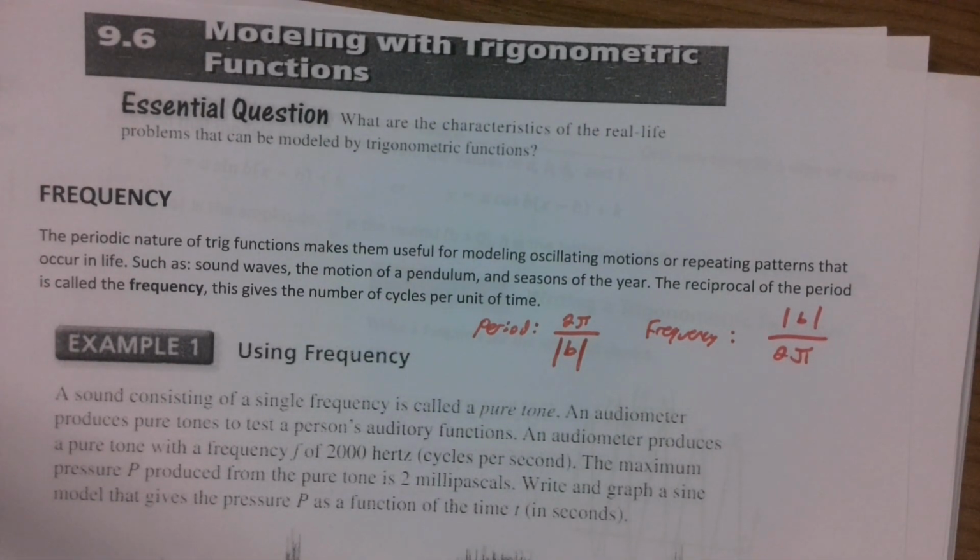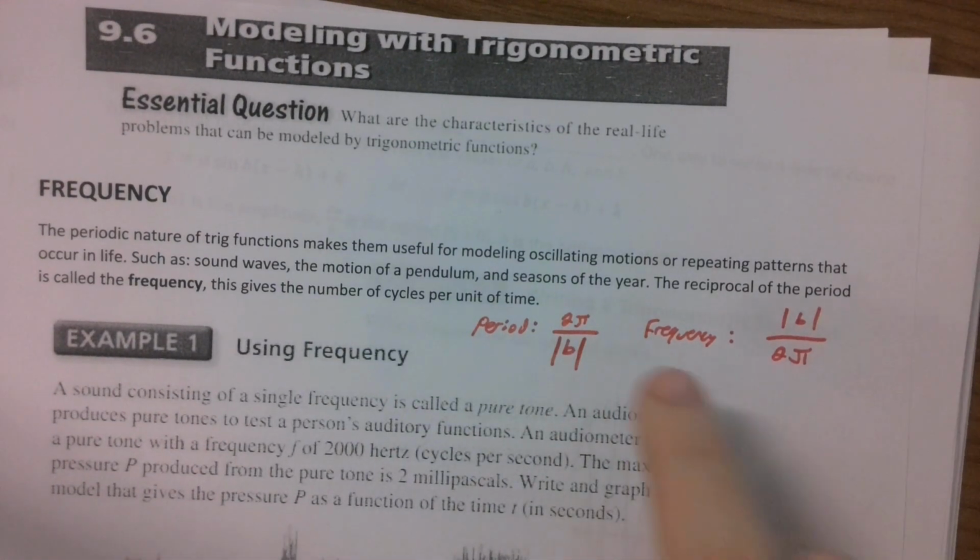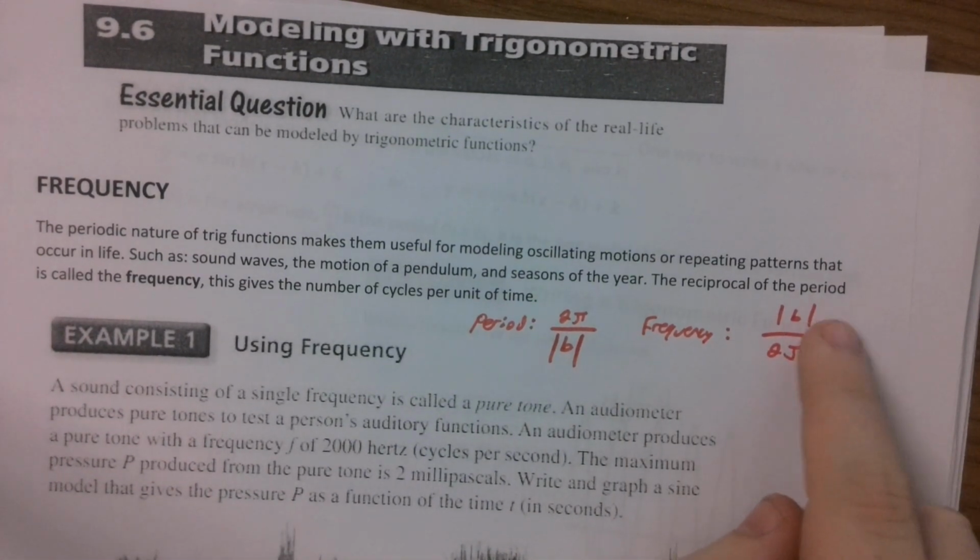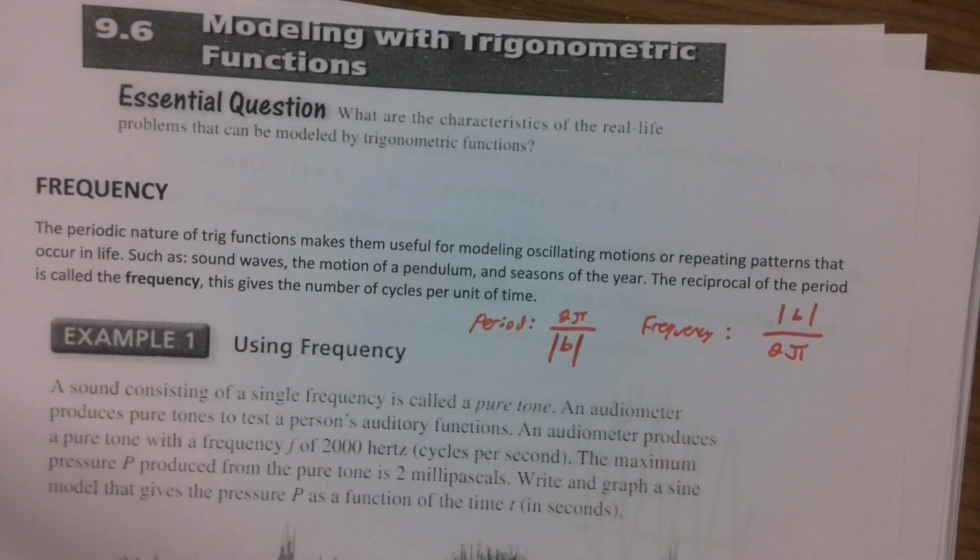The frequency gives you the number of cycles in a given time. So, for instance, if I wanted to find the waves throughout a day, the frequency would be divided by 2 pi, but our b value would help us determine how many times per day we have high tide or low tide. Let's take a look at an example of frequency and see how we can apply it to find an equation.